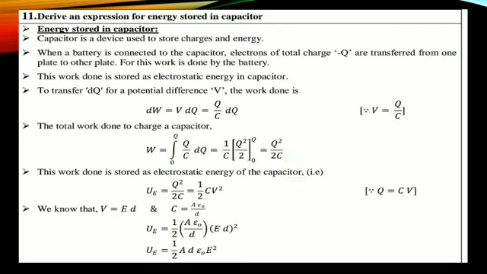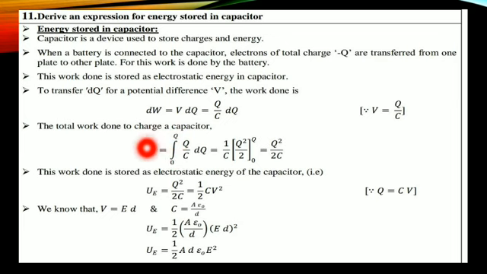Next, this work done is stored as electrostatic energy of the capacitor, therefore the electrostatic energy formula U is equal to Q square divided by 2C.